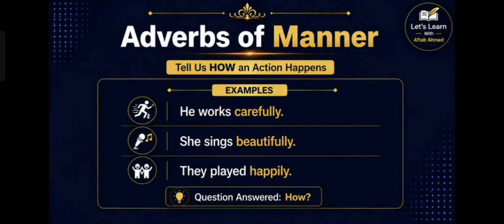Now, let's discuss the types of adverbs. The first major type of adverb is adverbs of manner. Adverbs of manner tell us how an action happens. They answer the question, how? Look at the examples. He works carefully. She sings beautifully. They played happily. In each sentence, the highlighted adverb explains the manner in which the action takes place. So, whenever you want to know how something happens, look for an adverb of manner.